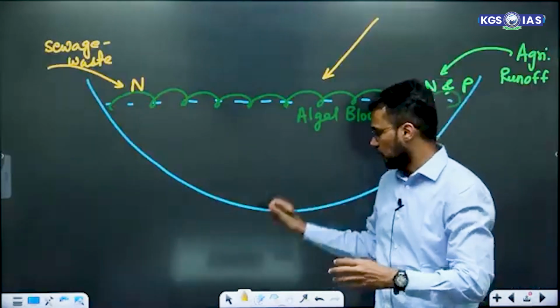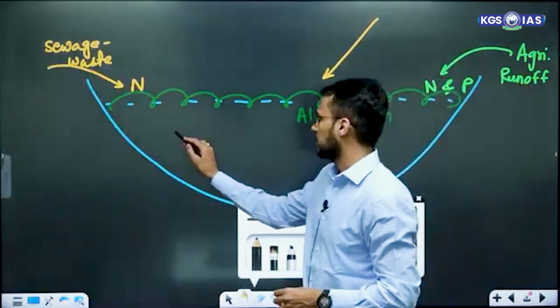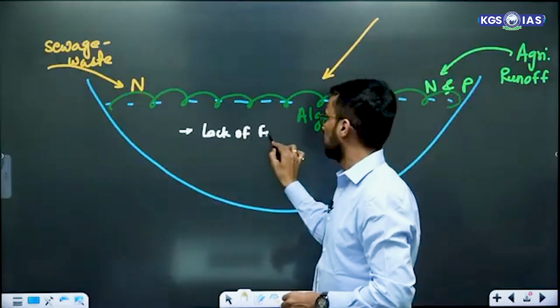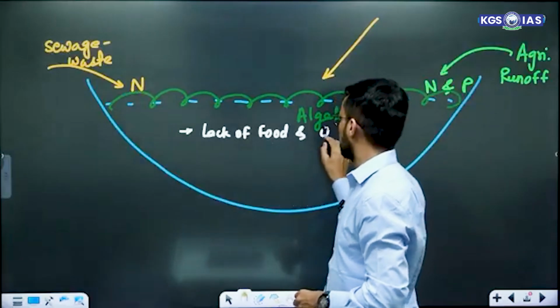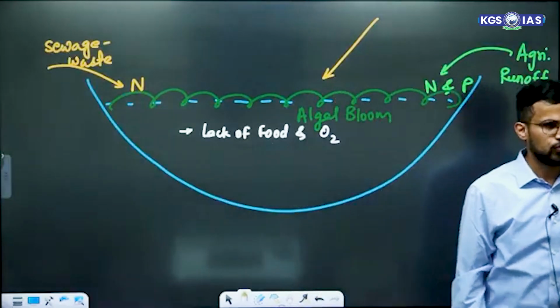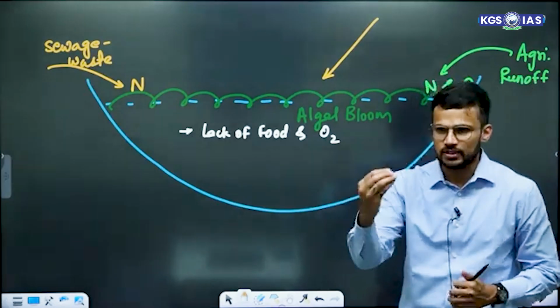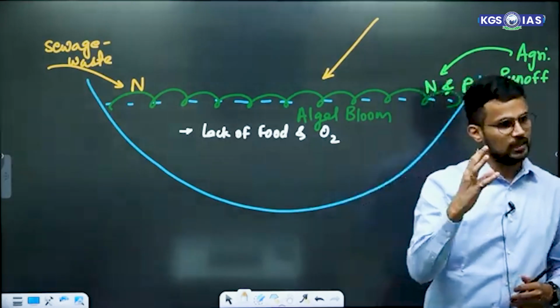ठीक है. So इस water body में इसके वजह से क्या होगा? There will be lack of food and oxygen, right? Now as food is not there, obviously there will be some death of organisms that will start.